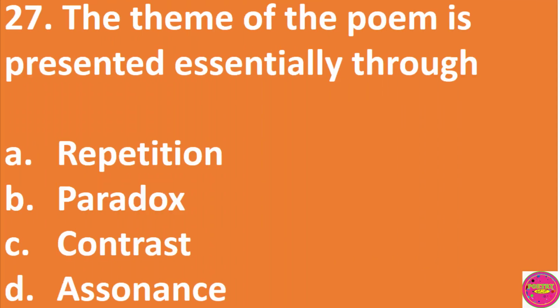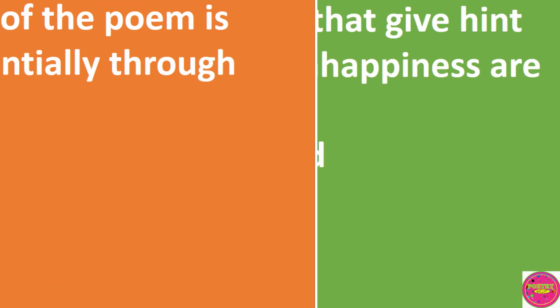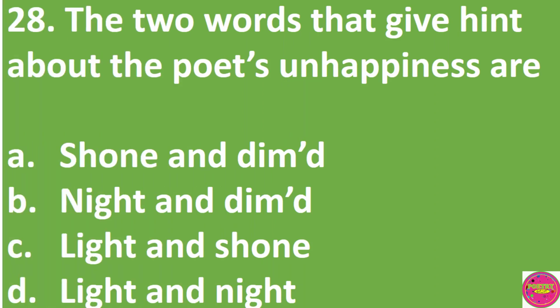Question 27. The theme of the poem is presented essentially through A. Repetition. B. Paradox. C. Contrast. D. Assonance. The correct answer to this question is D. Assonance.